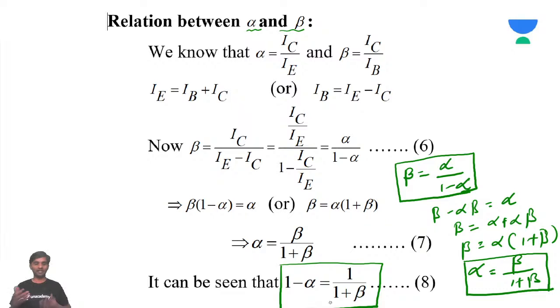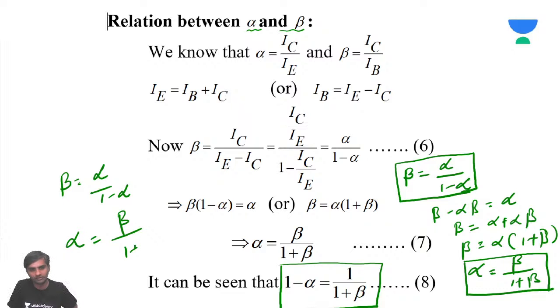It is a bit complicated to remember. So either remember this formula: beta in terms of alpha is alpha by 1 minus alpha, or alpha in terms of beta is beta by 1 plus beta.